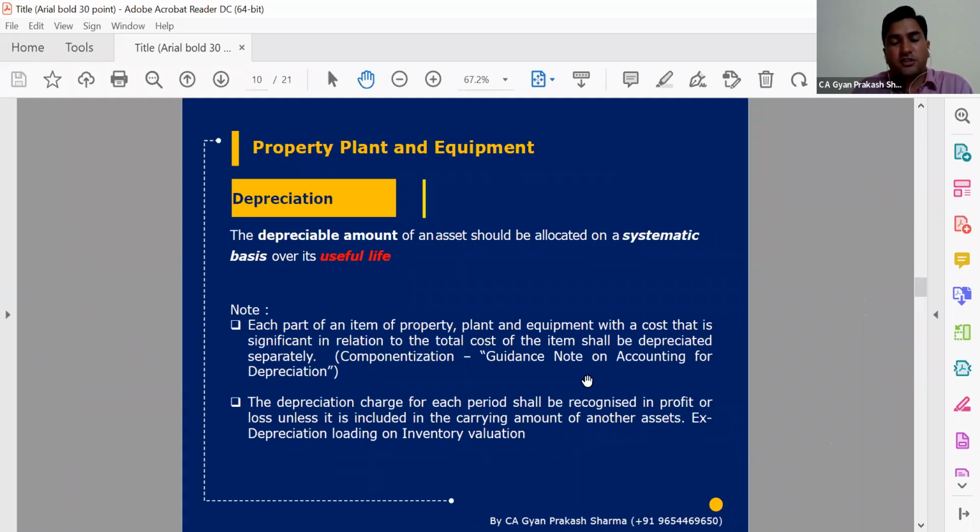Any depreciation of that plant and machinery or buildings which we are using to create another asset can also become a part of the cost of that asset. Otherwise, depreciation will be part of P&L. So unless we are creating a separate asset, depreciation will be a direct hit to our revenue nature transactions, or the P&L.